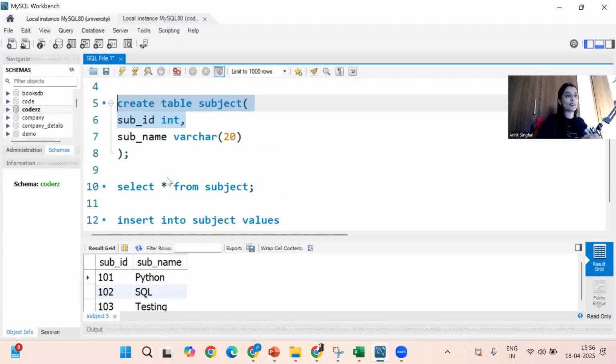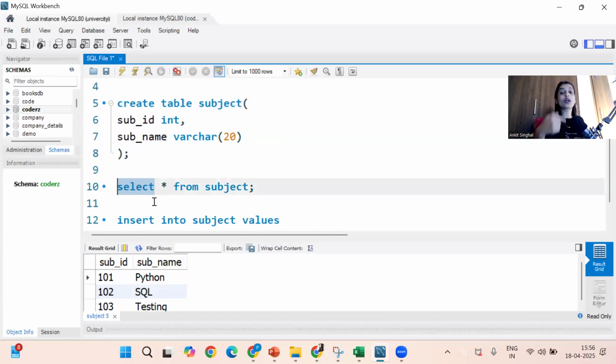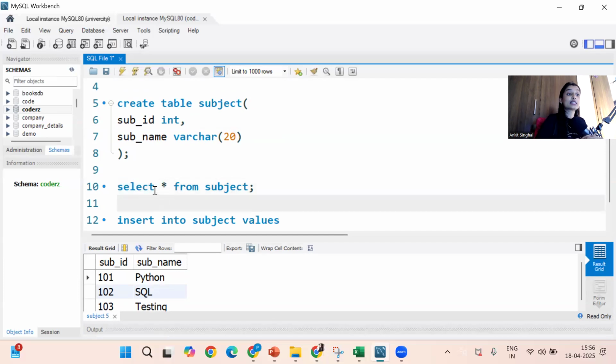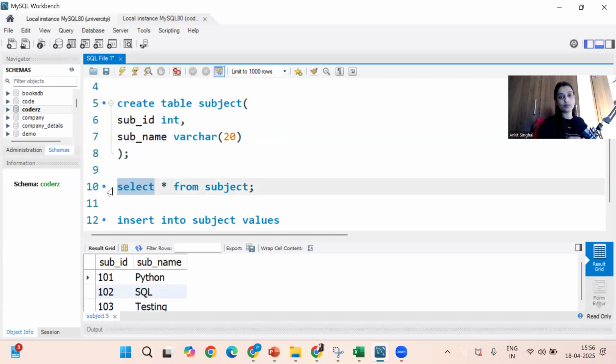Okay? Okay. So now I'm telling select. Select is a command, like how create, update, delete are. In the similar way, select is a command. It will select. What to select?